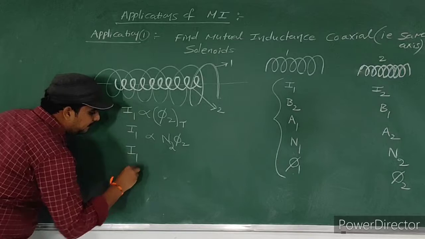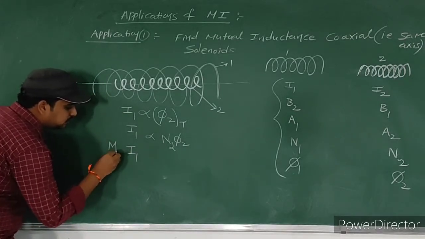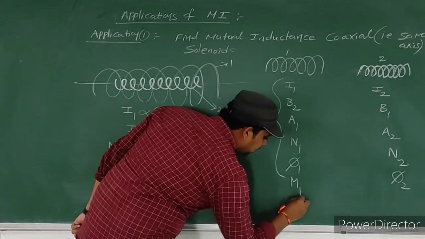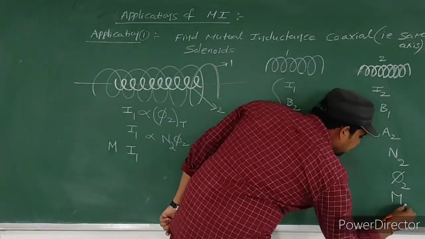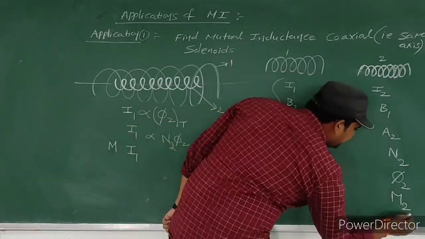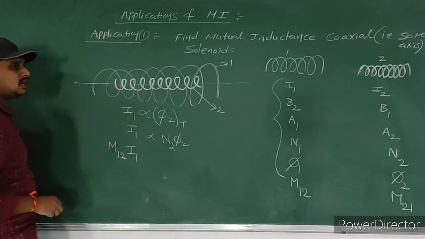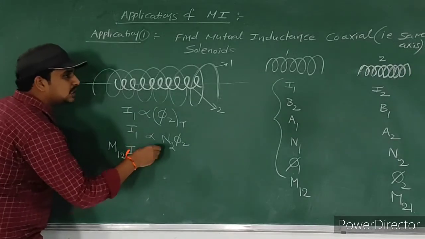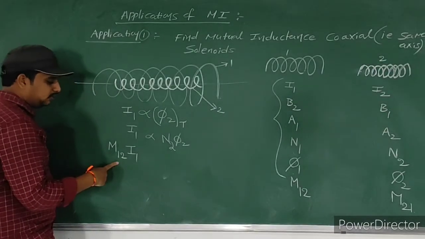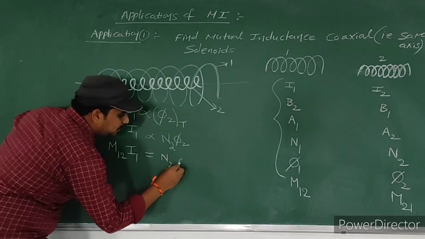Now, if you remove this proportionality, we place a constant. That constant is mutual inductance. This is the mutual inductance of solenoid 1 due to solenoid 2, or of solenoid 2 due to solenoid 1. Here I consider M12. So M12 into I1. If you remove the proportionality, we place the constant, which is the mutual inductance of solenoid 1 with respect to 2. So M12 I1 is equal to N2 into phi 2.